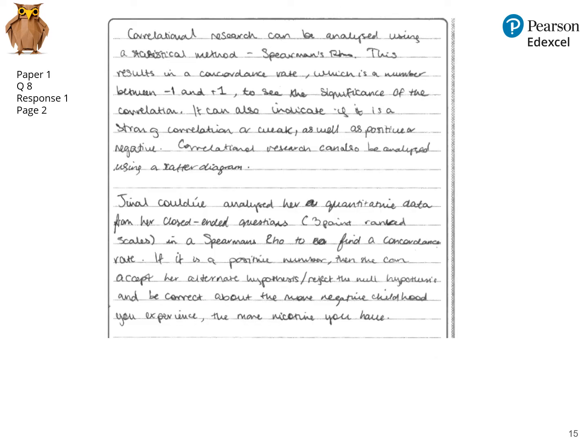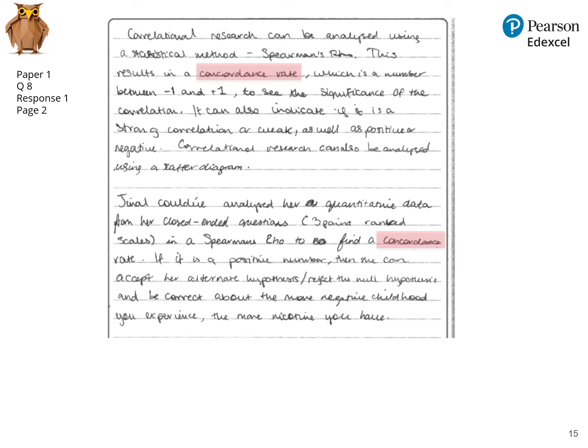Pause if you'd like to read the final page of this response, which continues here with some more AO1 knowledge and understanding of correlational research, and then returns to Janelle and the AO2 application in the final paragraph. Now, an error is made here which produced some good questions about how positive marking works when there is a requirement for accuracy in the levels-based mark scheme.